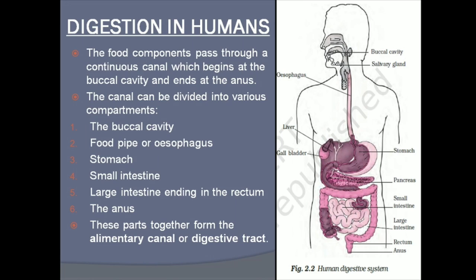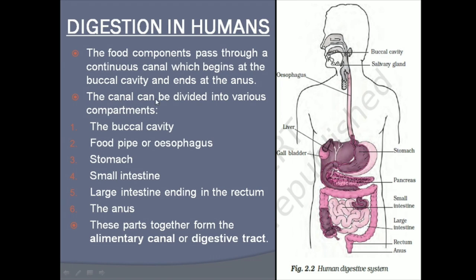So what does it mean? It means that whatever food we eat passes through a continuous canal that begins from the buccal cavity. So whatever food we eat comes in the mouth, in the buccal cavity, and passes through this continuous canal up to the anus.